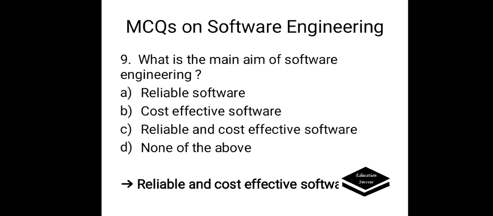What is the main aim of software engineering? Options are A. Reliable software, B. Cost effective software, C. Reliable and cost effective software, D. None of the above. Correct answer is C. Reliable and cost effective software. The main aim of software engineering is to produce reliable and cost effective software.